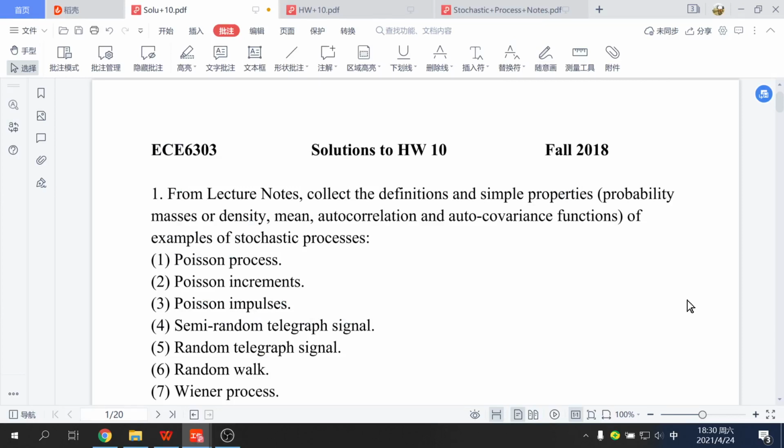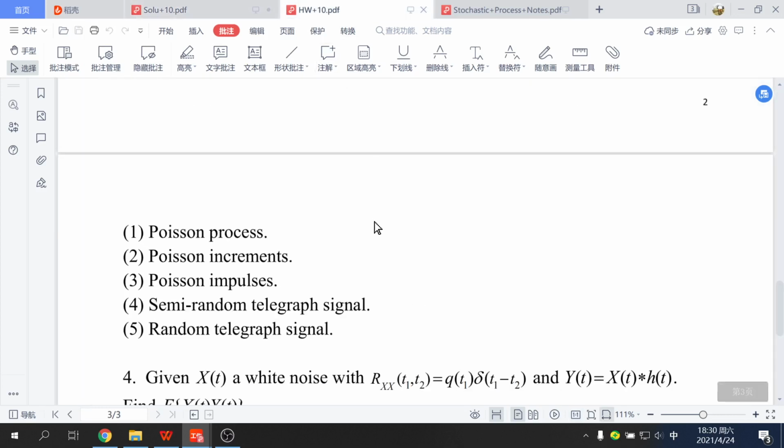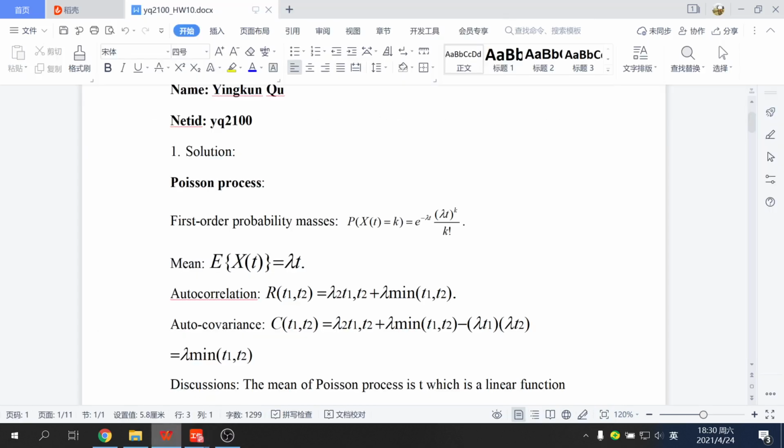The first question asked me to collect the definition and simple properties, such as density, mean, autocorrelation, and autocovariance function, for example, of stochastic processes. And there are 7 processes. The first one is the Poisson process.